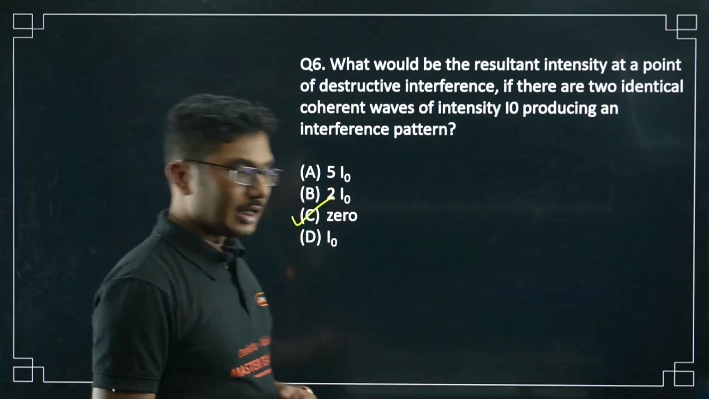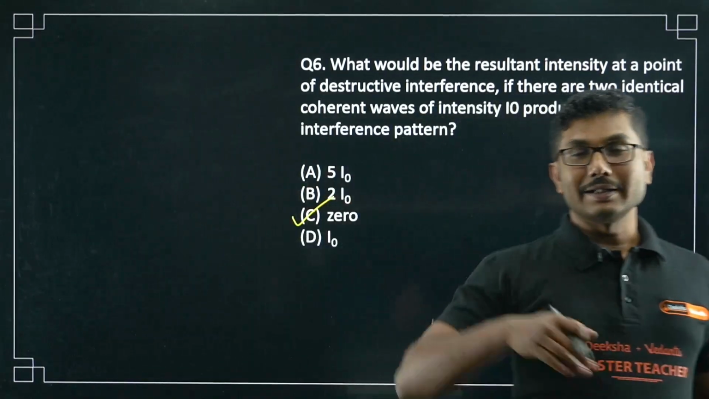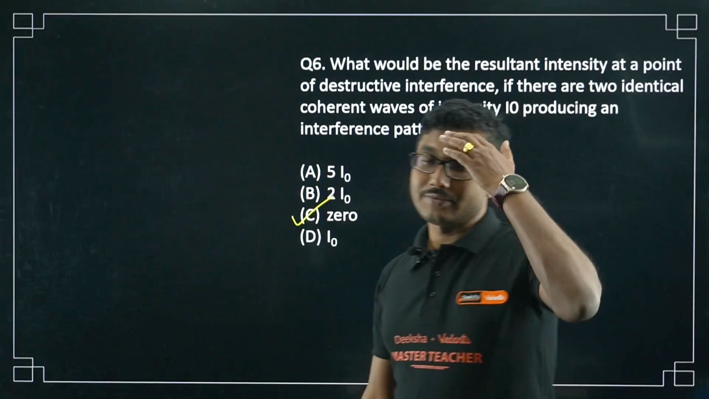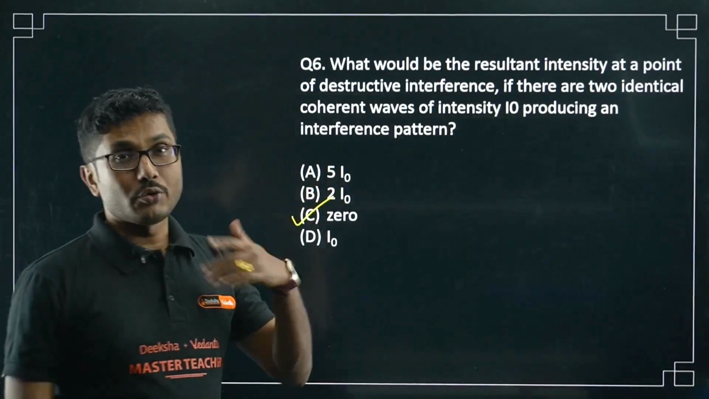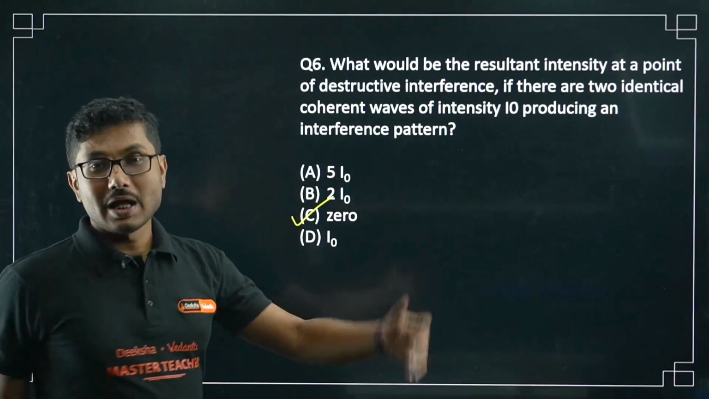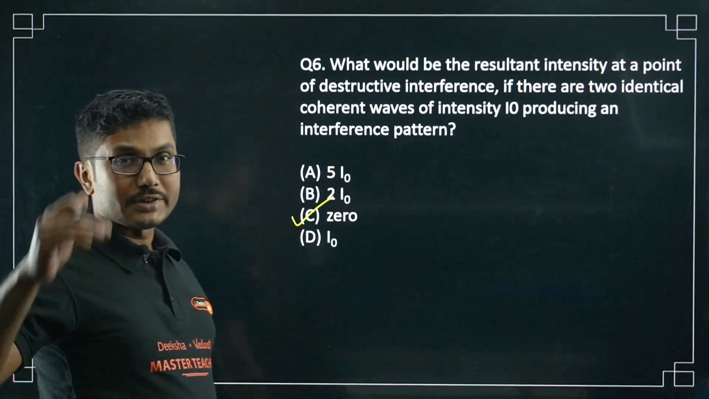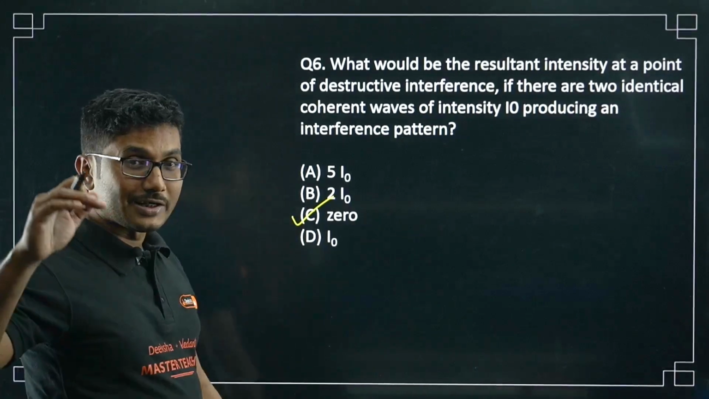They will cancel each other, and at the point of constructive interference the intensity will be 4 I naught, right? So it will become 4 I naught, and at the point of destructive interference it will be, sorry, not I naught, it will be 0.